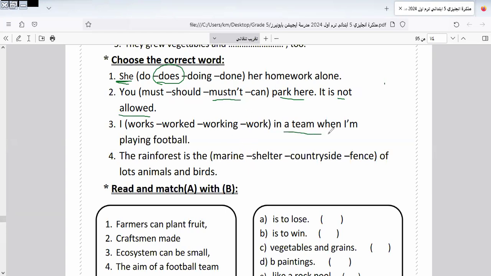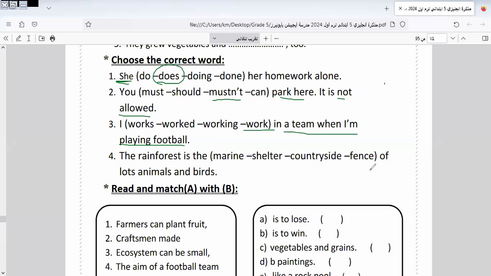I work in a team when I'm playing football. Here it will be what? I work, I worked... Sorry, it's wrong here. It will be I work. Sorry, I work in a team when I'm playing football.